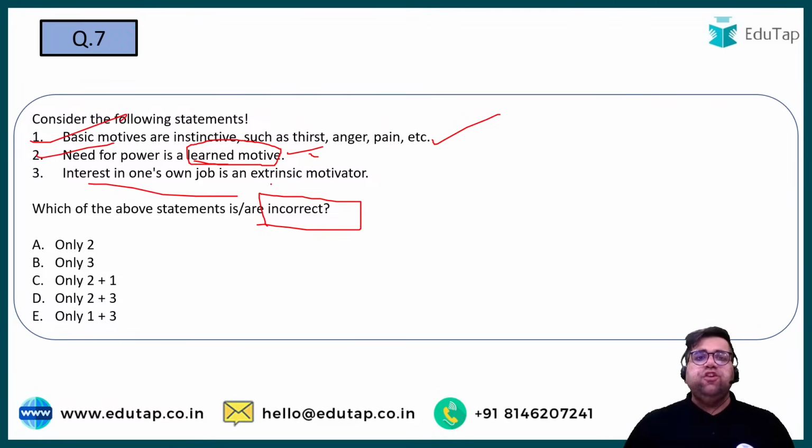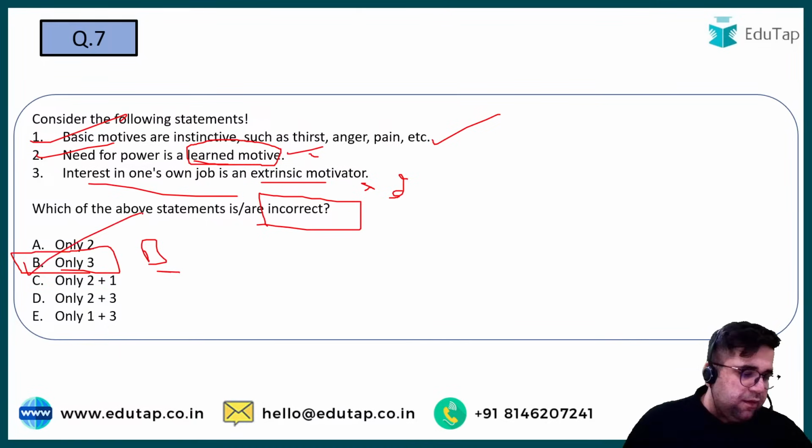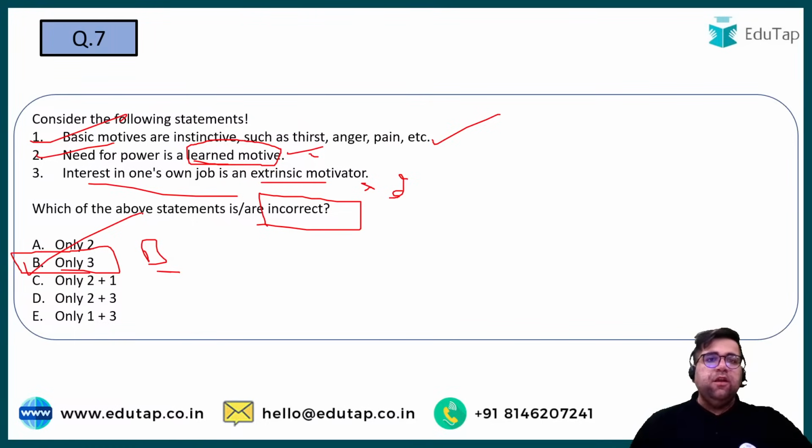Interest in one's own job is extrinsic? No, it's intrinsic. So the answer over here will be option number B because only the third statement is incorrect. So B is the correct one. Okay, so seventh D? No, need of power is a learned motive. Yes, it's a learned motive only. Have you seen any animal that has a need of power? Let me check also. The correct answer will be B only.